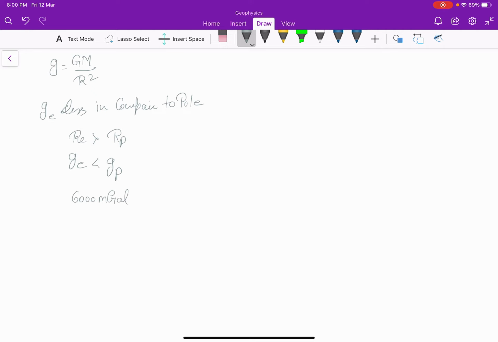So the value at pole will be more than the value at equator by 6000 milligal.